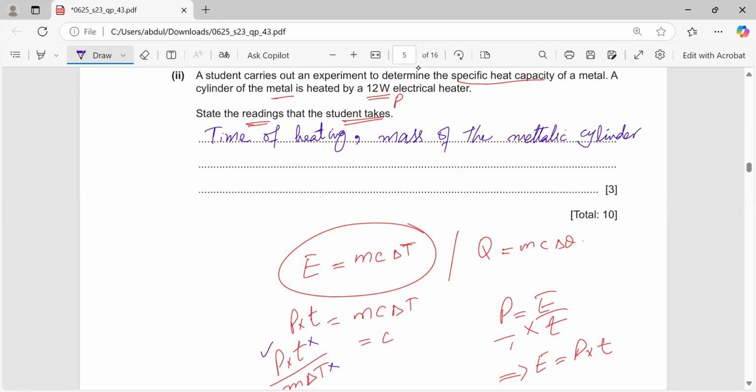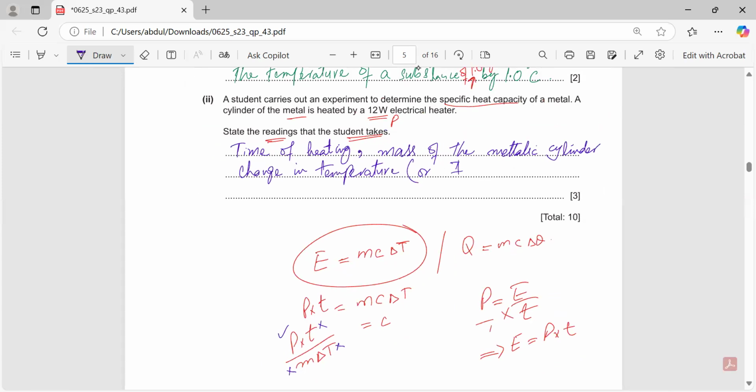And third thing is delta T. So either you can write change in temperature, or you can say initial and final temperatures.